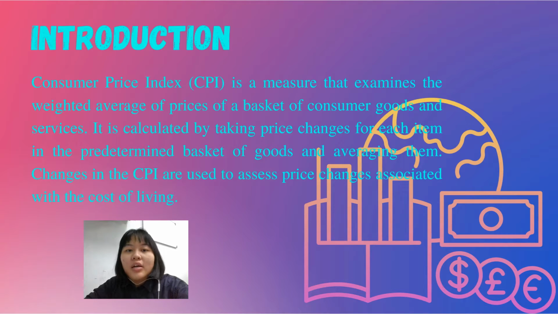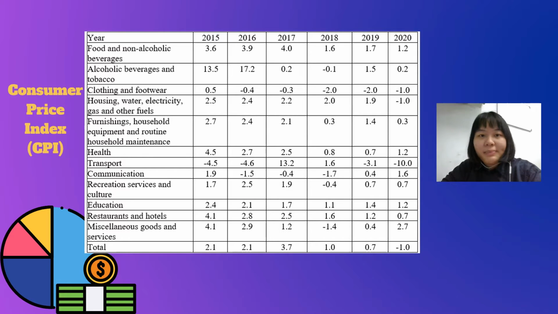It is calculated by taking price change for each item in the predetermined package of goods and averages them. So we use the change in the CPI to assess price change associated with the cost of living. This is the CPI from 2016 to 2020.